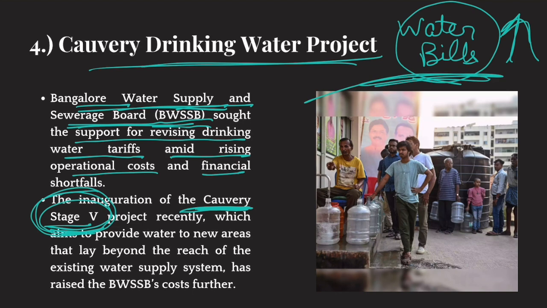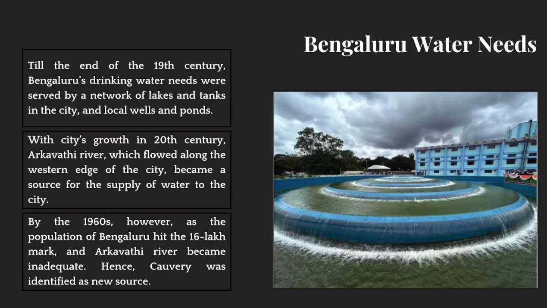Now, what is the background of the availability of drinkable water in Bangalore? All right. Till the end of the 19th century, Bangalore's drinking water needs were served by a network of lakes. Bangalore has a lot of lakes and tanks, and drinkable water was made available from these.